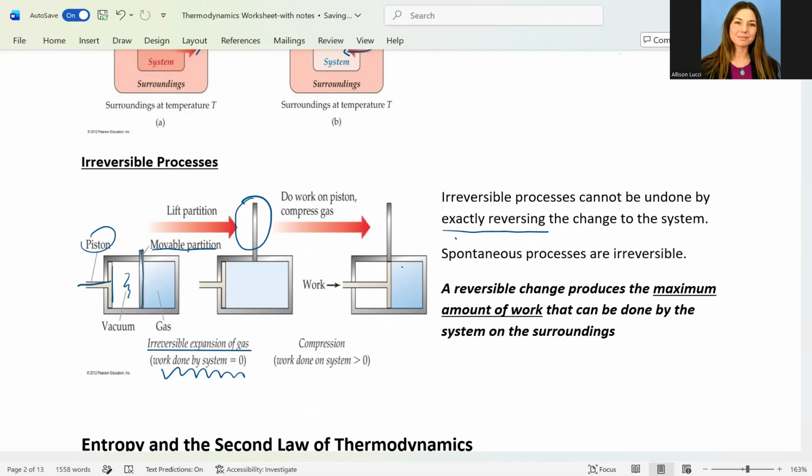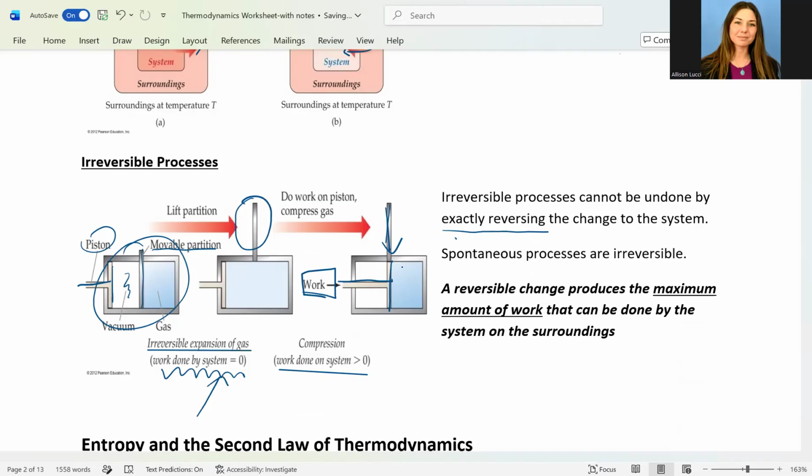But if we were to, I'm sorry, not replace the partition, but rather use the piston here to push all the gas to one side, and then put down that partition, we could get back to our original state, like over here. But work would have to be done. So there's some work done on our system greater than 0, whereas over here, 0 work was done.